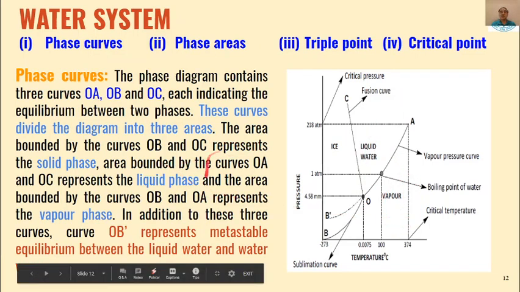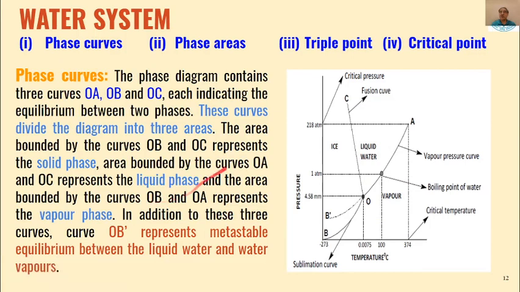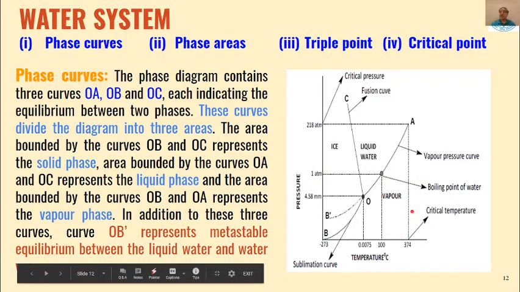And as is written over here, these curves divide the diagram into three areas, which will tell us that here water is existing as solid, here water is existing as liquid, here the water is existing as vapor.